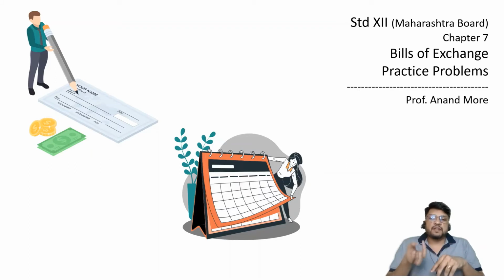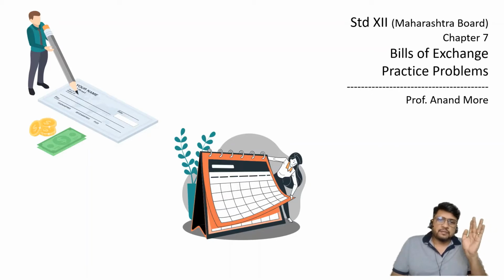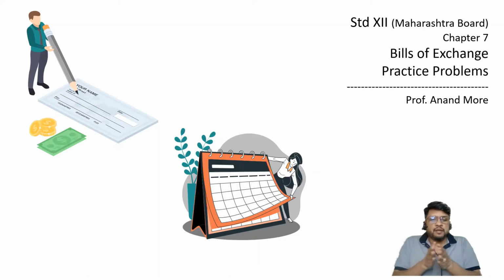Normally what happens, if it is 100 rupees loan given by the banker and we are required to repay it, let us take an example at 10% interest after 1 year. 100 rupees loan, 10% interest after 1 year. Then what will happen? We will repay 110 rupees to the banker. Banker will say pay the principal 100 rupees plus pay interest 10 rupees. Since it is 1 year loan, and since it is 12-month period which has lapsed from the date of loan up to the date of repayment, 1 year period has lapsed. So pay me 110 rupees. That is how normal loans will work.